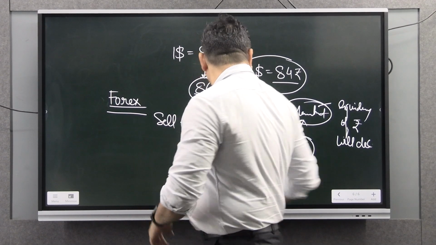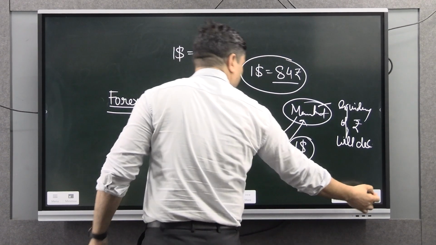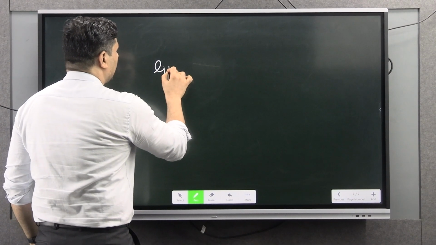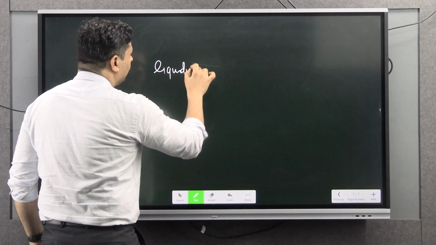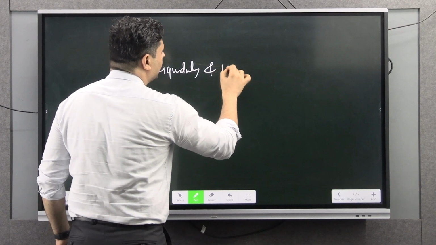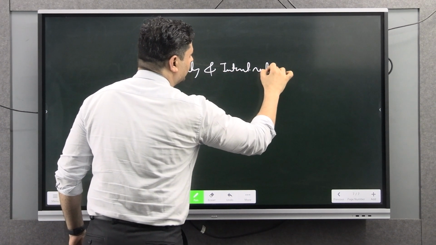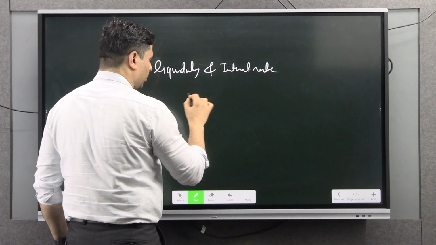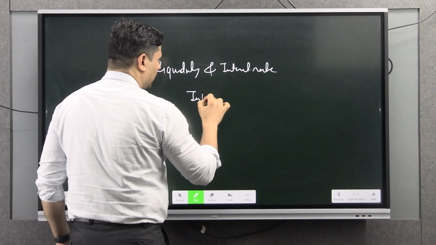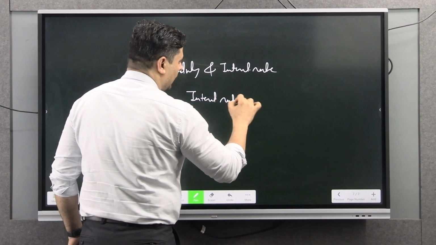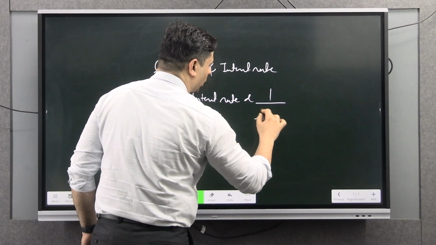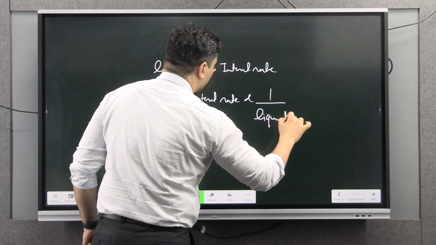See, liquidity and interest rates are in inverse proportion. Interest rate is inversely proportional to liquidity.